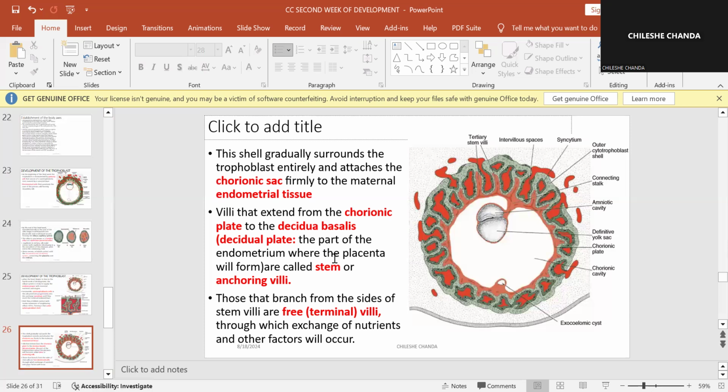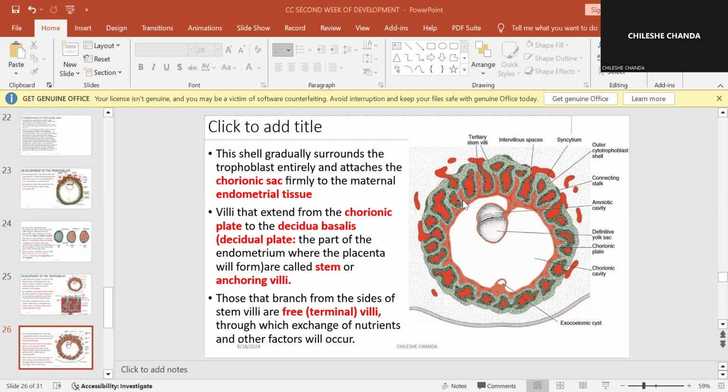the part of the endometrium where the placenta will form, are called the stem villi. There are some villi that extend all the way from the chorionic plate to the decidua basalis. Those are known as anchoring villi or stem villi.